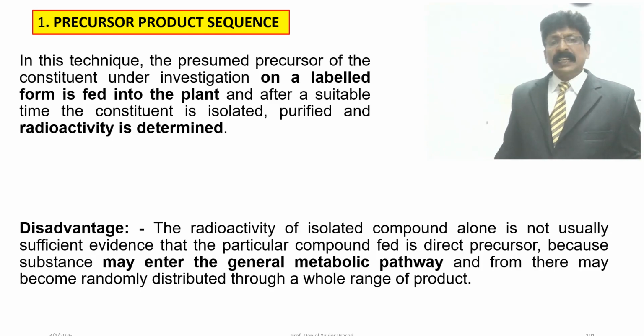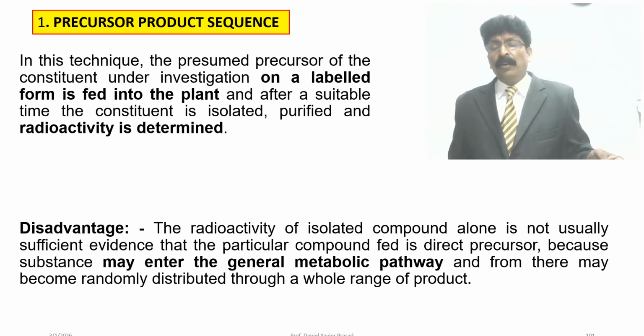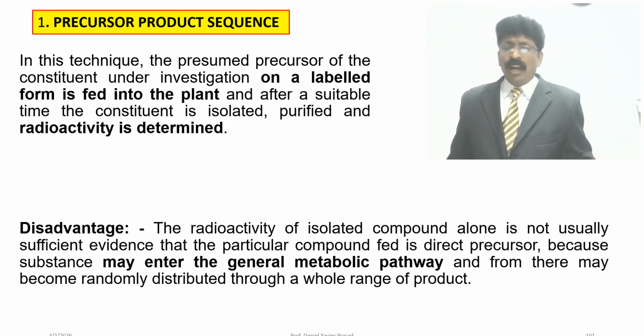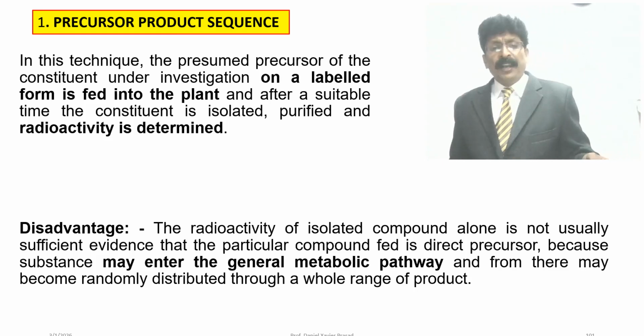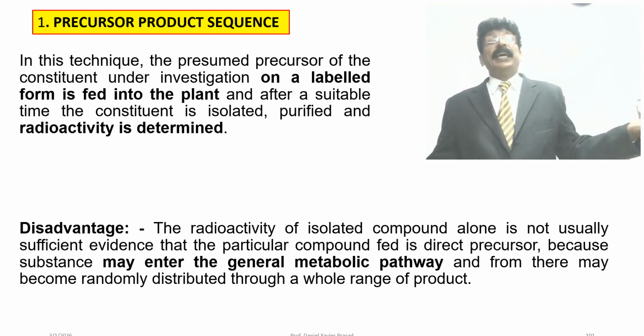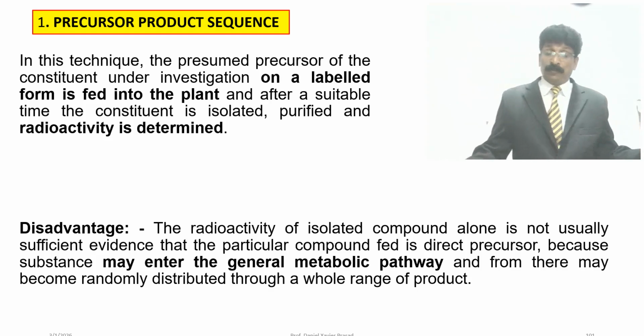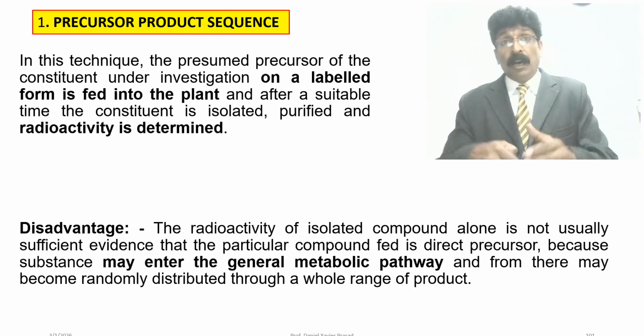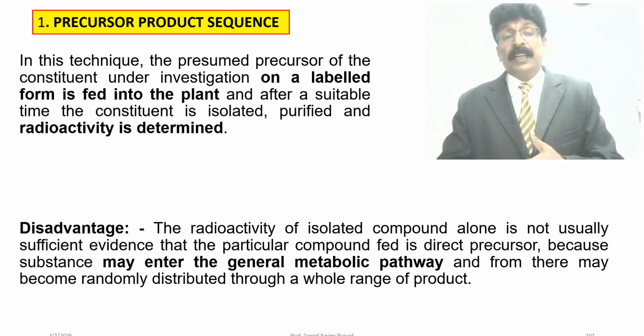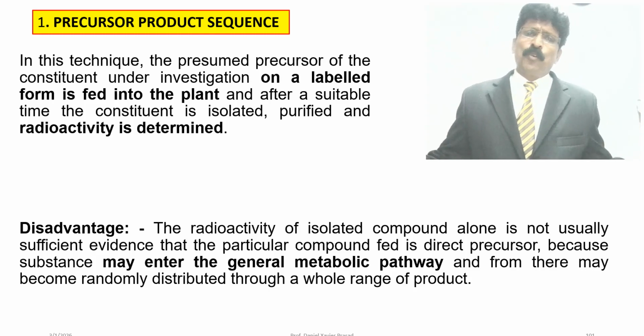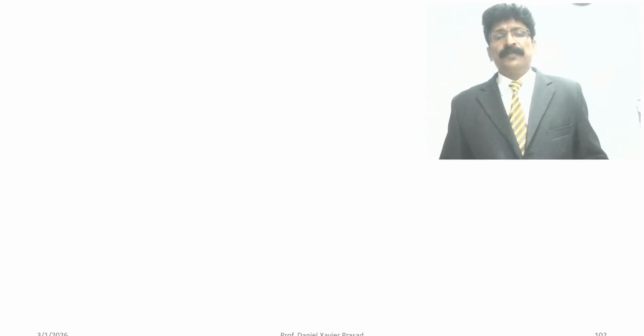Disadvantages: radioactivity in the isolated compound alone is not usually sufficient evidence that the compound fed is the direct precursor, because the substance may enter the general metabolic pathway and form other products. It may become randomly distributed throughout the whole range of the product.